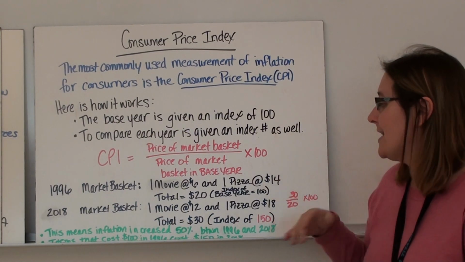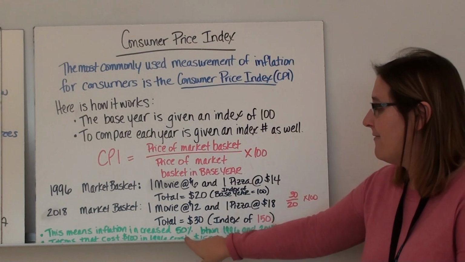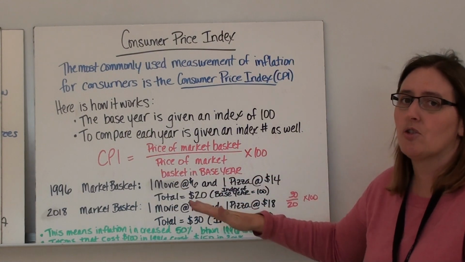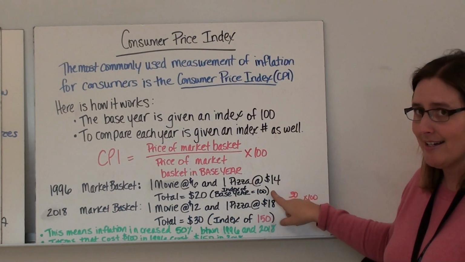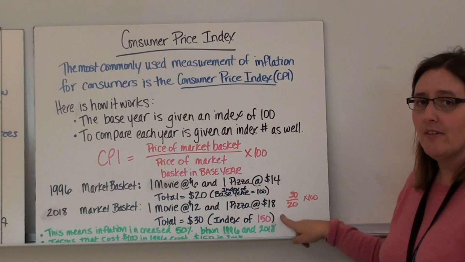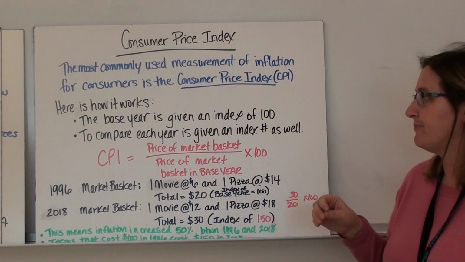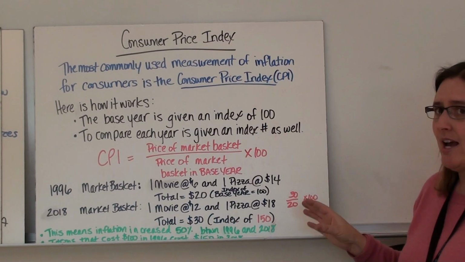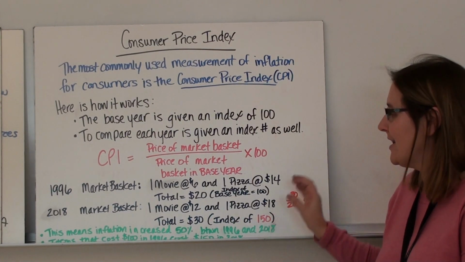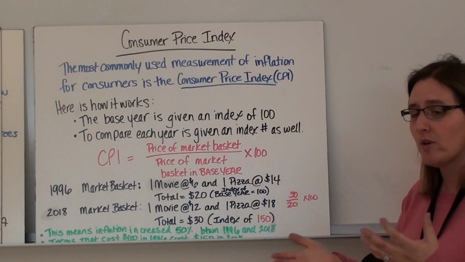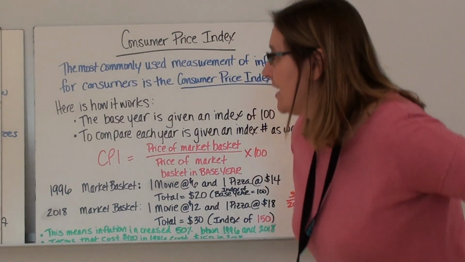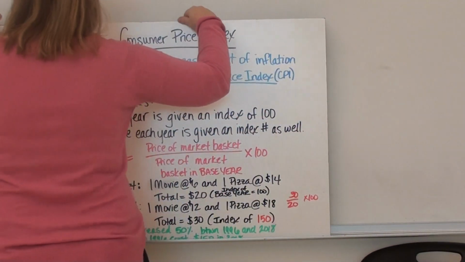So what we're saying is that inflation increased by 50% from 96 to 2018. Or in other words, whatever cost $100 in 1996 now costs $150 in 2018. So that's what an index number is. It's not a percentage, it's just a number comparing dollars, whatever $100 was in the base year to what it is there in this year.